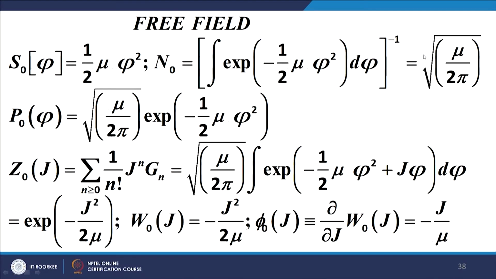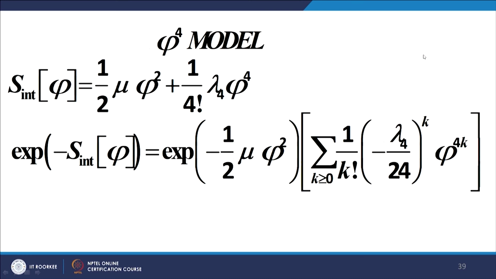We have a very simple Gaussian action, S(phi) is equal to 1 by 2 mu phi squared, and the rest of the terms have been evaluated. In this case, of course, we can get closed form solutions of all the relevant parameters. It's quite straightforward, simply Gaussian integration.